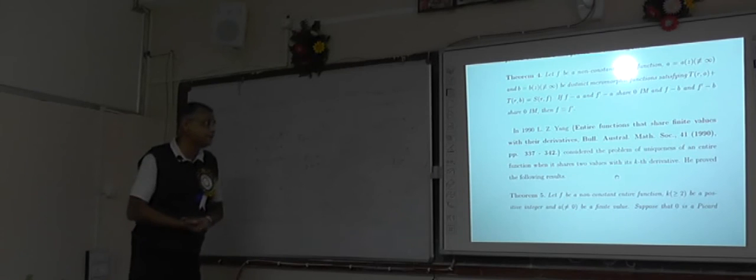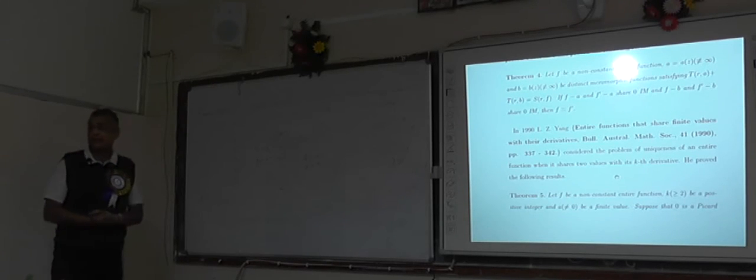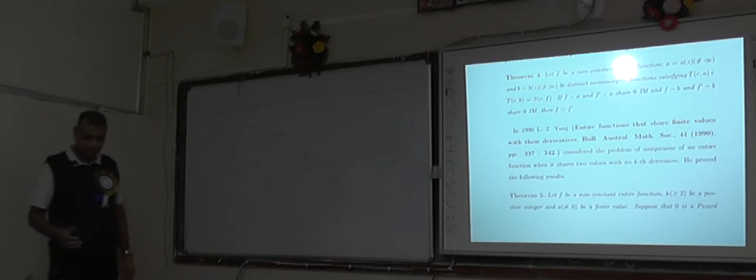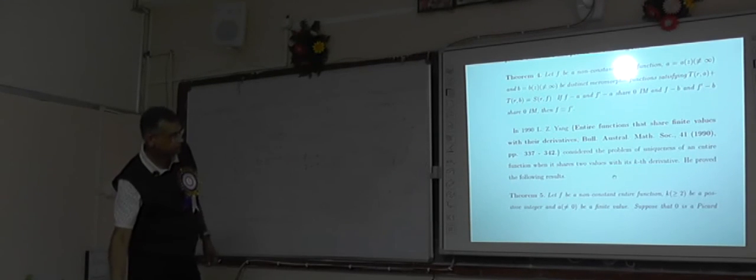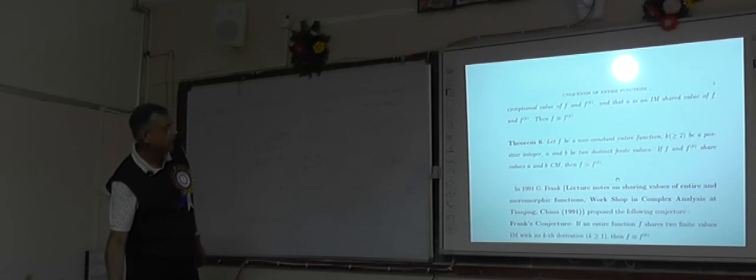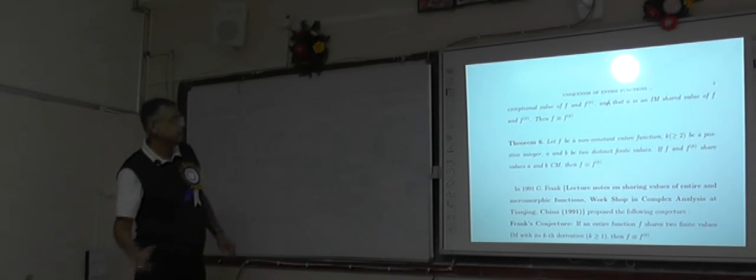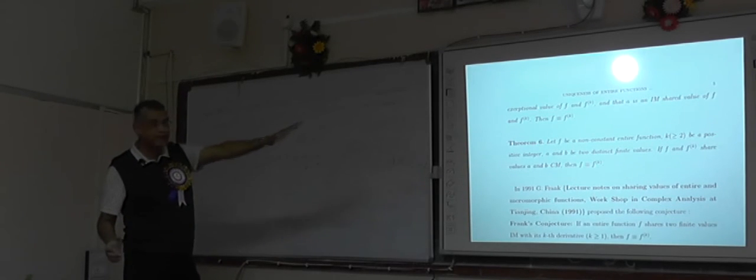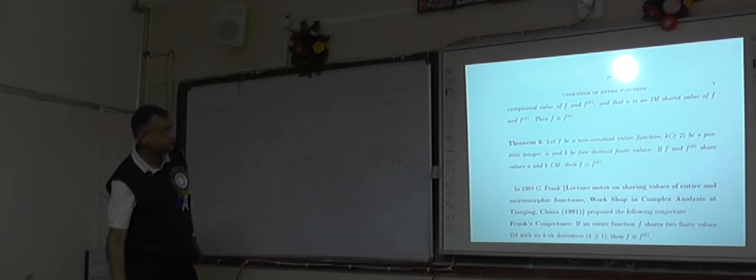In 1990, L.Z. Yang considered a general order derivative for the same result. And he proved that if f and f^(k) share the value a IM, then f is identically equal to f^(k).